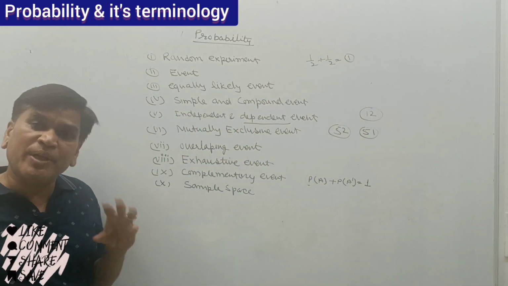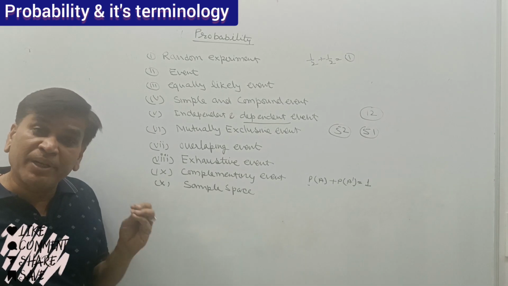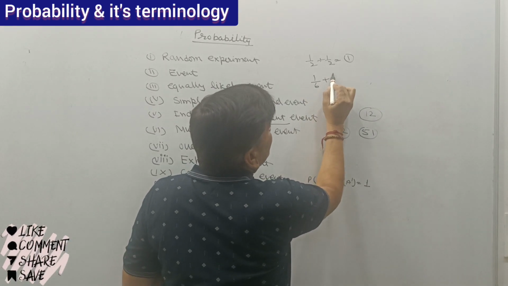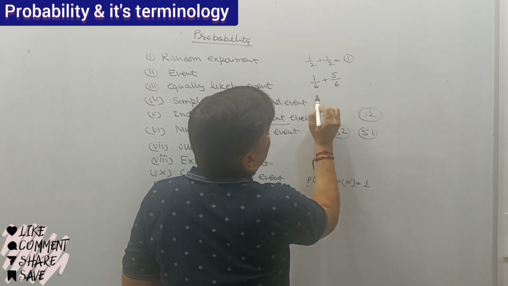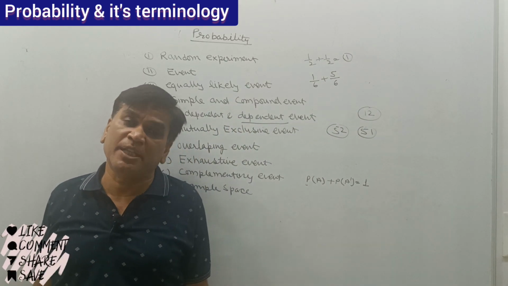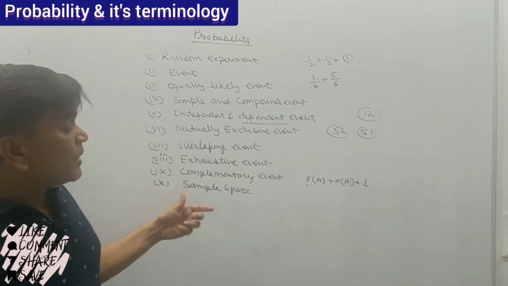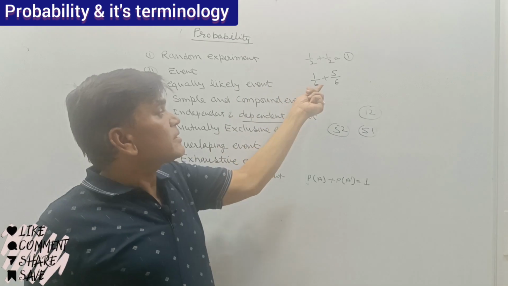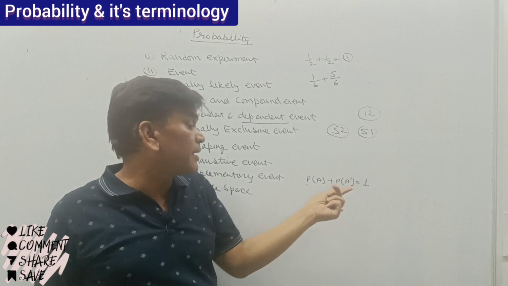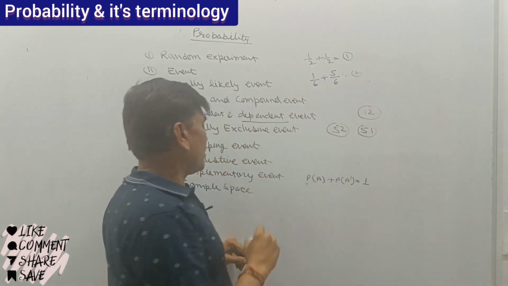Similarly, if I am throwing a dice, the probability of getting 1 on the upper face is 1/6, and not getting 1 is 5/6, because if not 1, there may be 2, 3, 4, 5, 6. So complementary event is the probability of getting the event and the probability of not getting the event, whose addition is equal to 1. That is called complementary event.